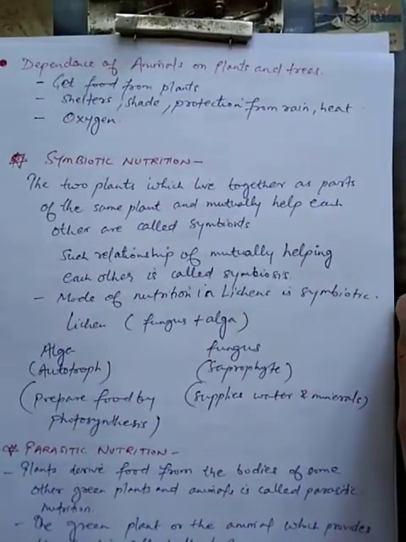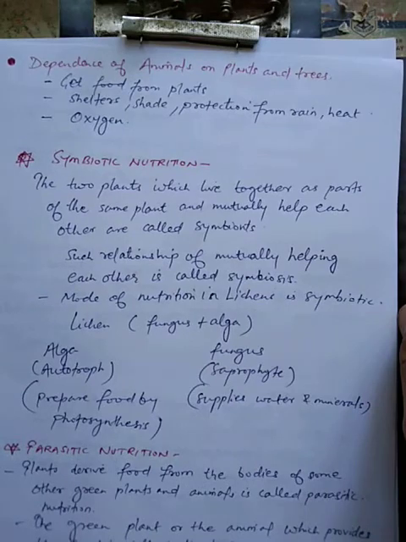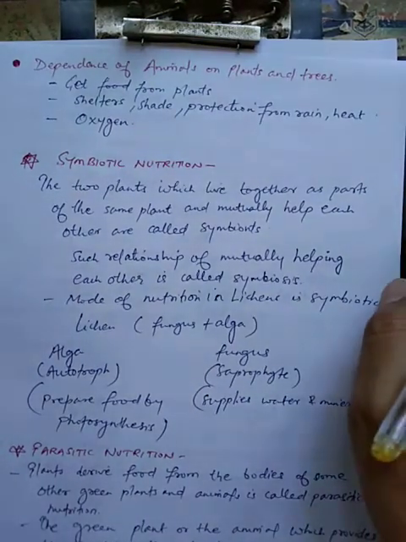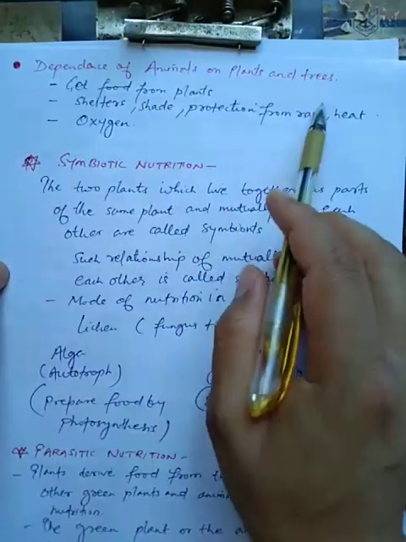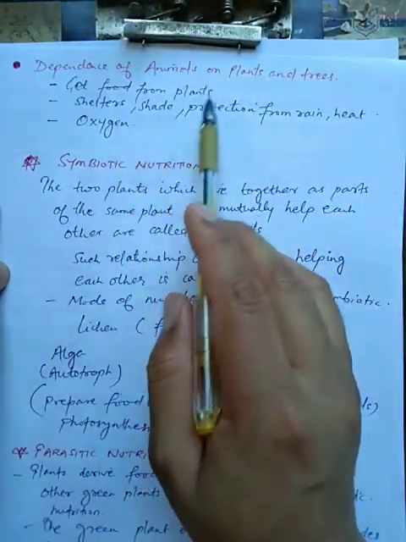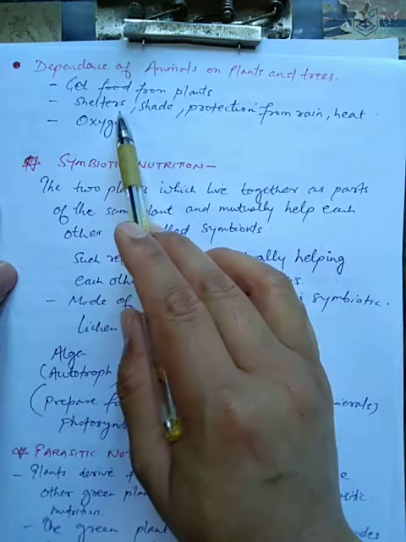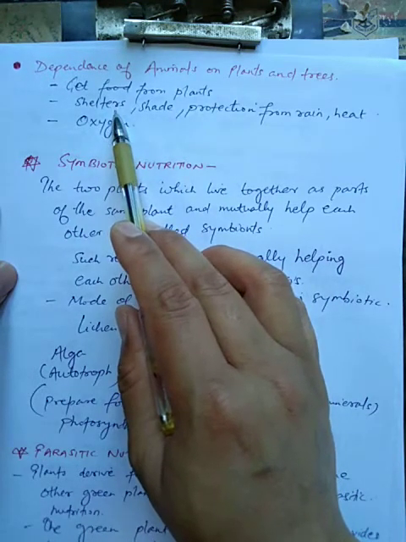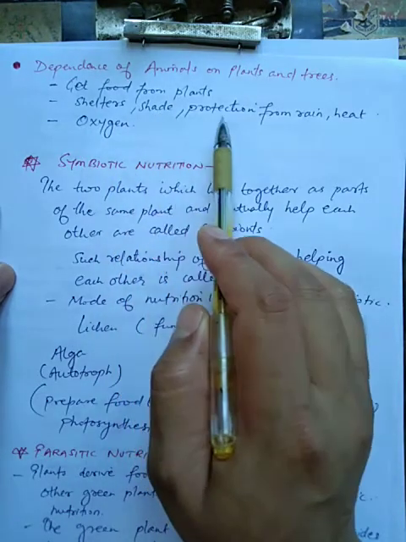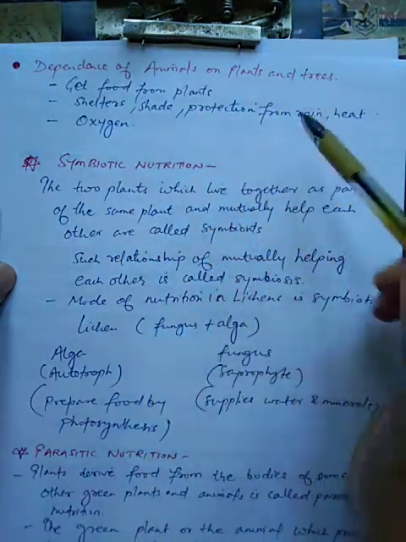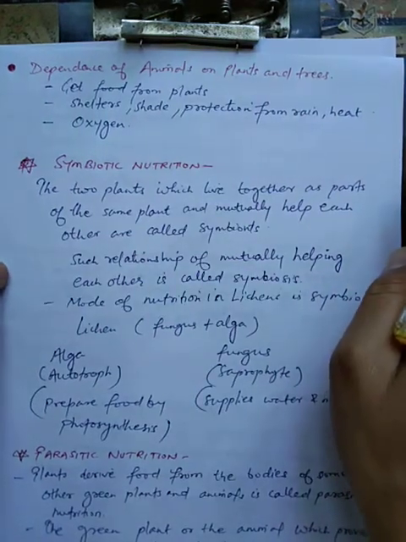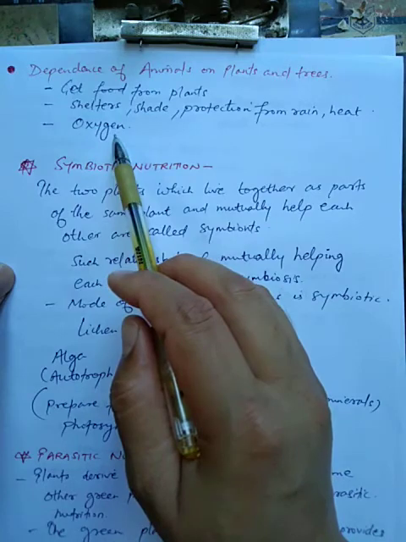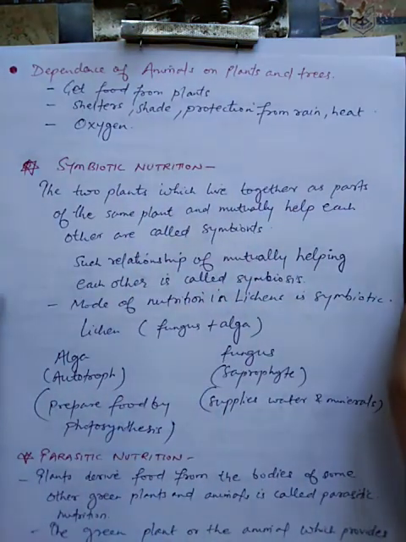Now student, next is dependence of animals on plants and trees. Again see, like us, animals also depend on plants and trees. They get food from plants. The plants and the trees provide shelter, they provide shade, they provide protection to animals from rain and heat. And again, the most important thing is animals get oxygen from plants and trees.